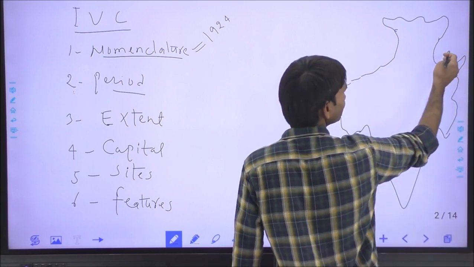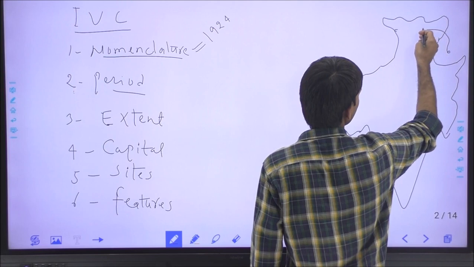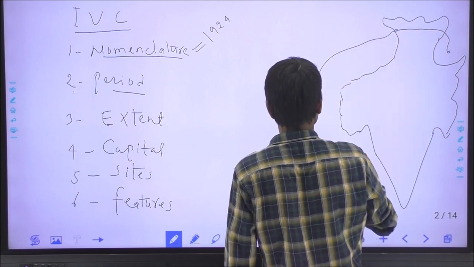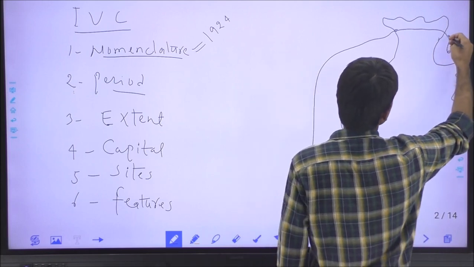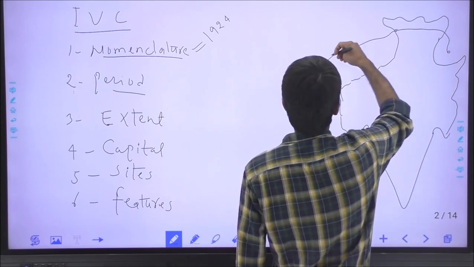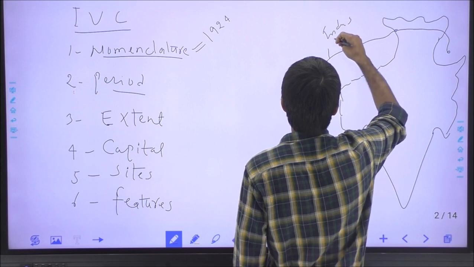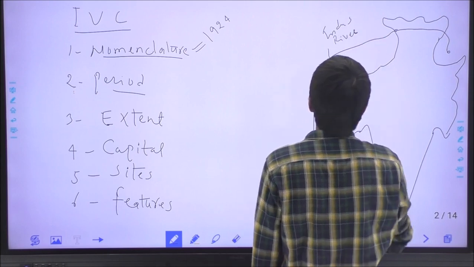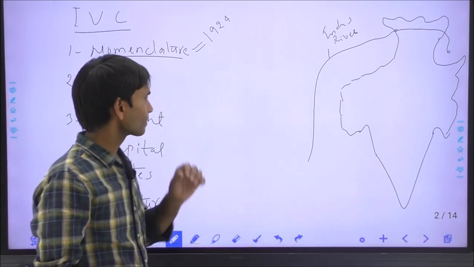So, this is the Indus River. The Indus River originates from Tibet, near the Mansarovar Lake outside India, and there were so many tributaries of the Indus River. John Marshall said that most of the population was settled on the bank of the Indus or the different tributaries.